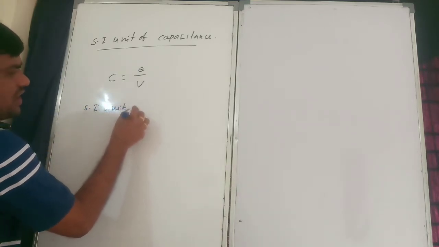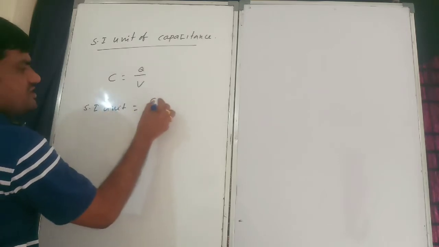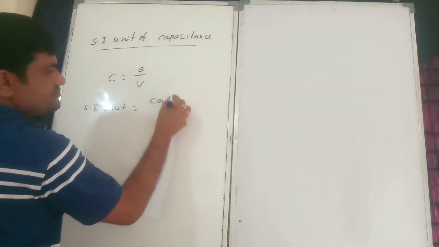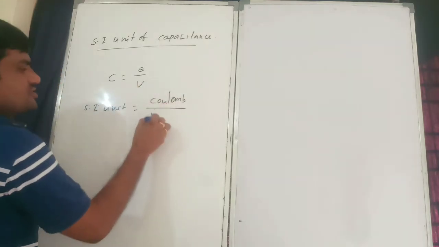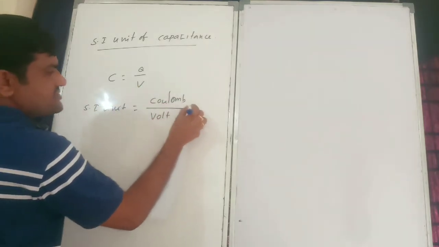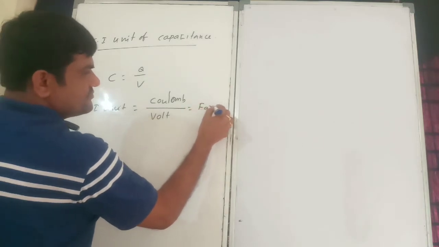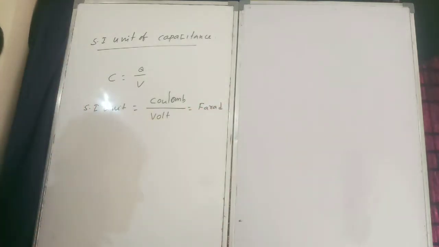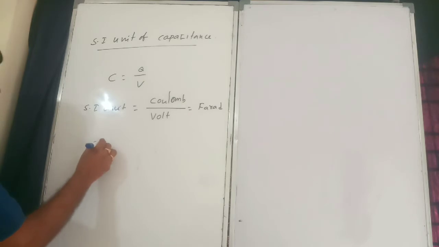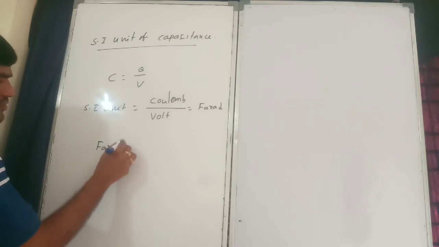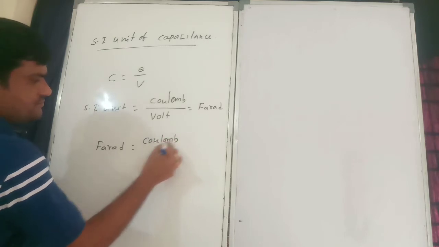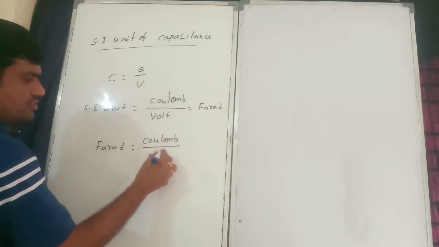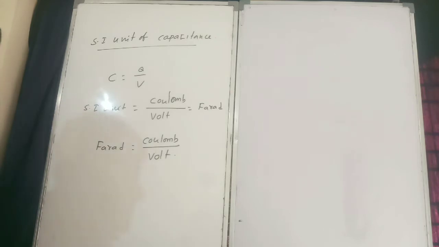The SI unit of charge is coulomb, and V is volt. So the unit is nothing but a farad. Remember everybody, farad is coulomb by volt.